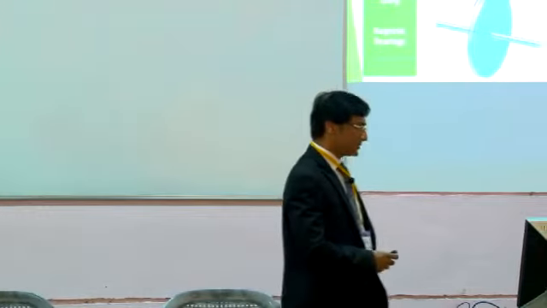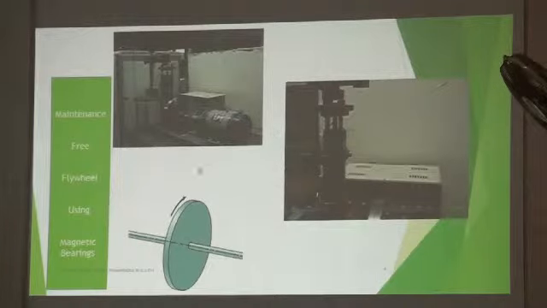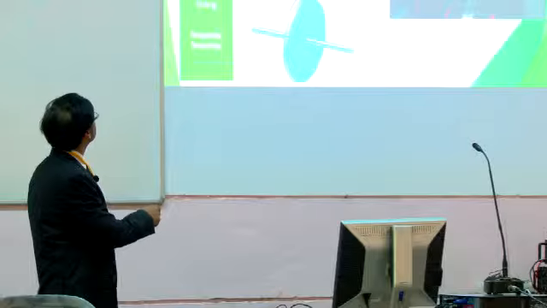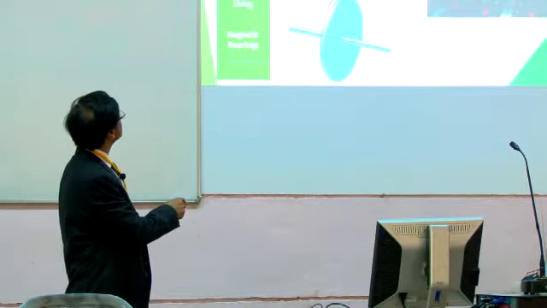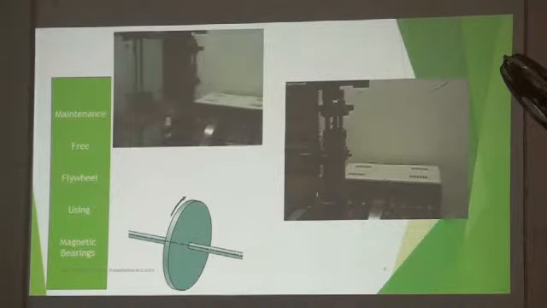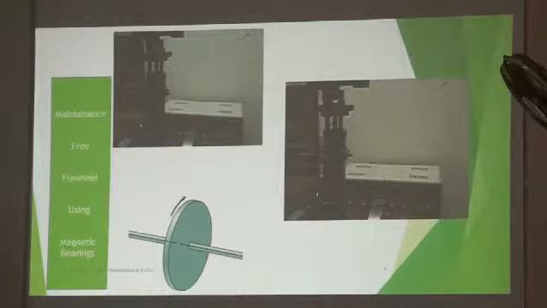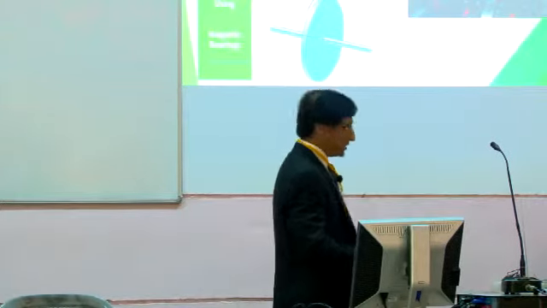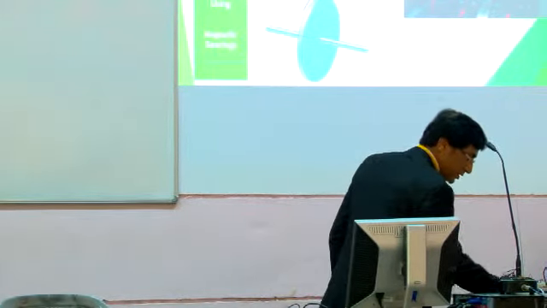Just to give a flavor of the flywheel, if you are new to this area or have not seen it, you can see here what we are doing in this case. There is a flywheel in a cam follower mechanism, and there is a ball mechanism over here. The flywheel has been used to store energy and give it whenever it is required. That is the main thing. Same thing in this case also.